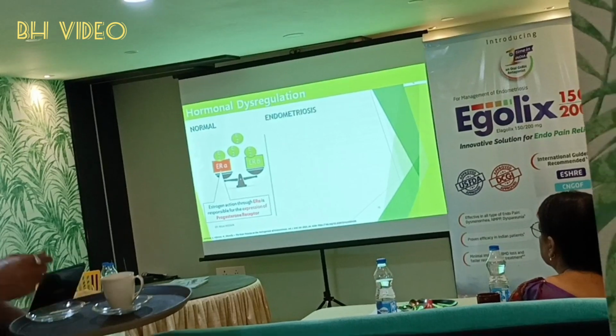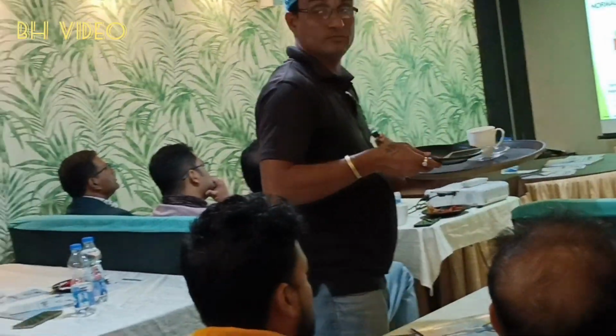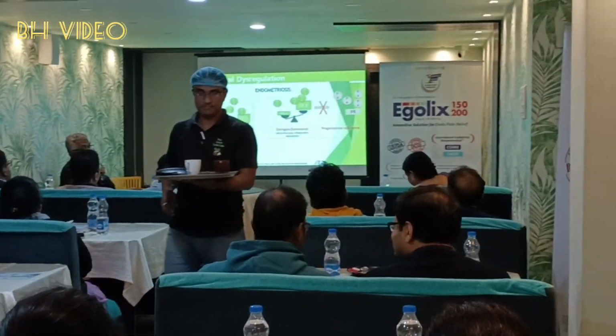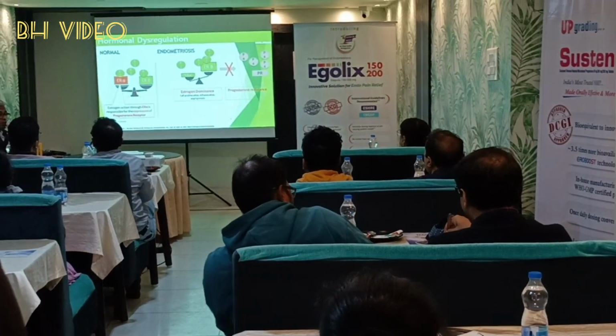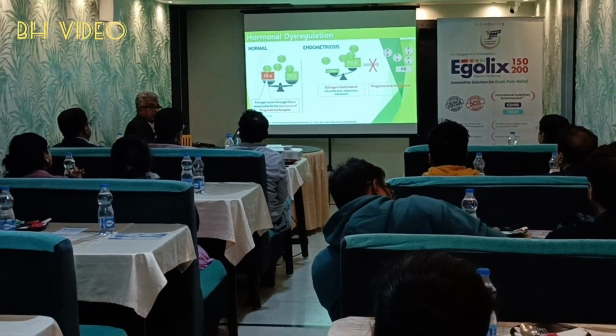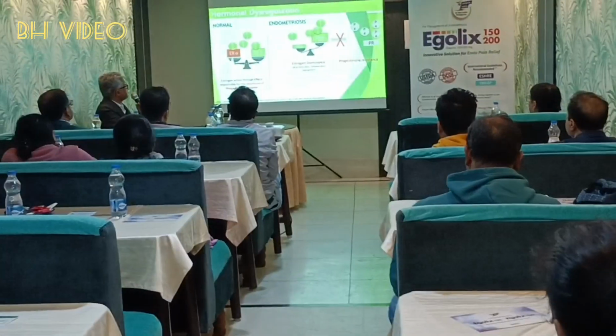But in endometriosis, estrogen dominance is there, and the actual site is ER beta. Estrogen dominance causes cell proliferation, inflammation and angiogenesis. And there is a great factor, that is progesterone resistance. Progesterone resistance is the key factor for estrogen dominance.